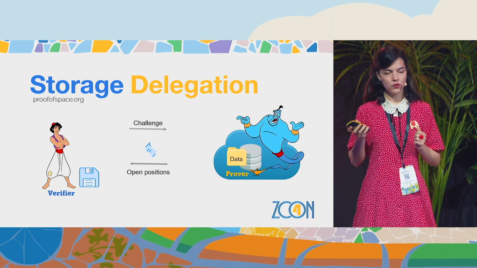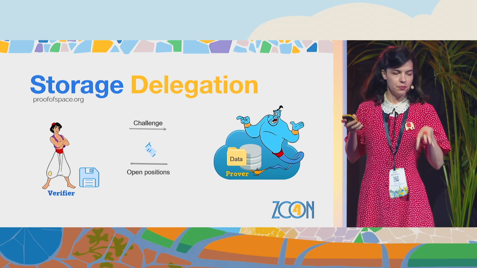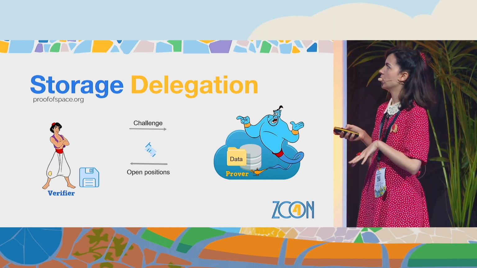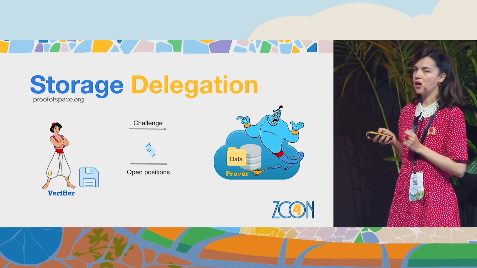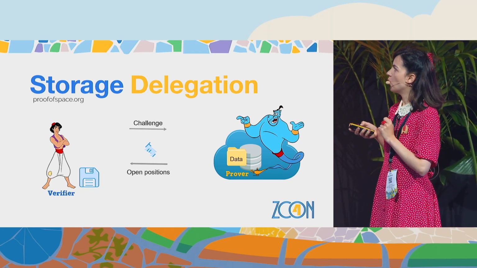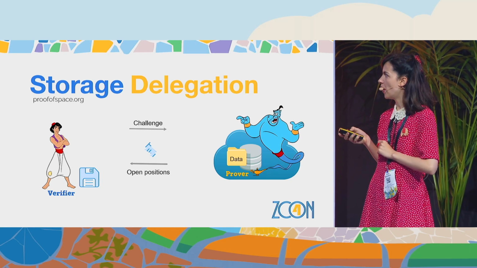And one way to do so, if we have a very large data and we have a very small space in our personal computer or disk, is to do some audit on the data later on, so we are convinced that the prover, the genie, just stores our files.